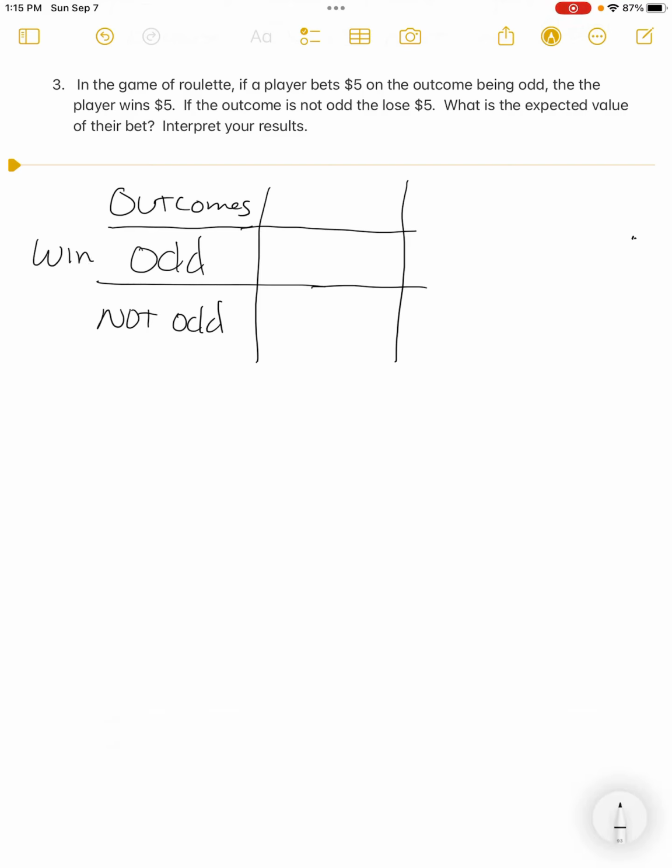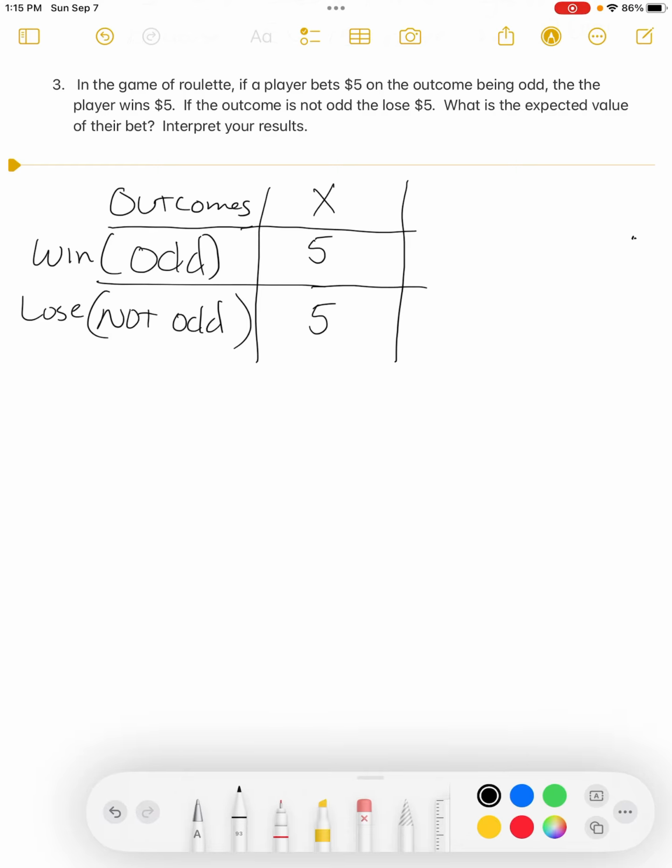So I'm going to qualify the outcomes as win, because the outcome is odd, or lose because the outcome is not odd. When you win, there's a certain money amount that you win. So the dollar amount that you win, according to what's written, is $5. If you lose, you're going to lose $5. But right now, from a mathematics point of view, both of those are wins because both of those are positive